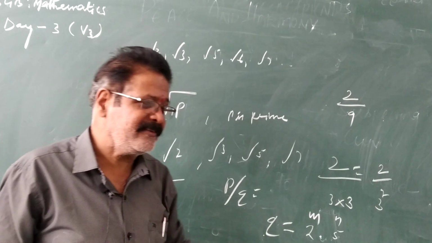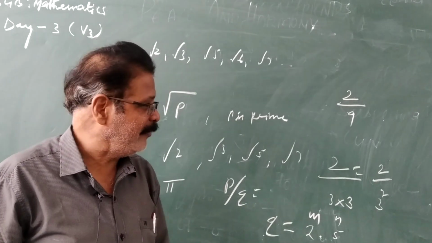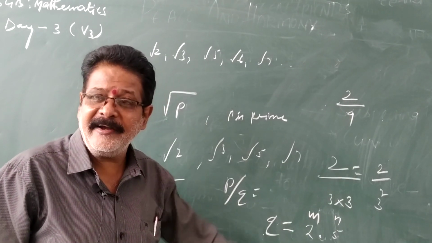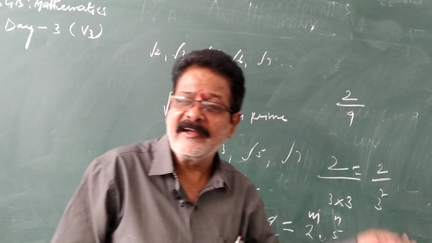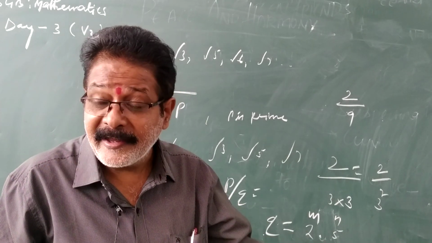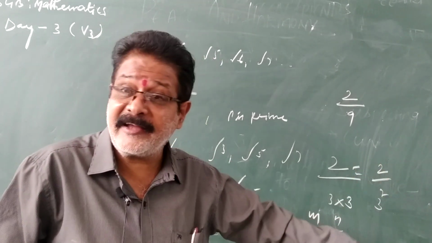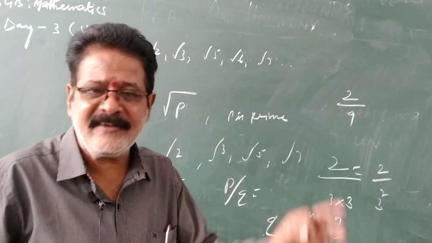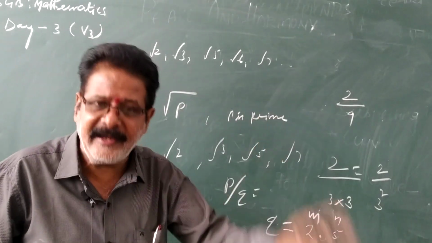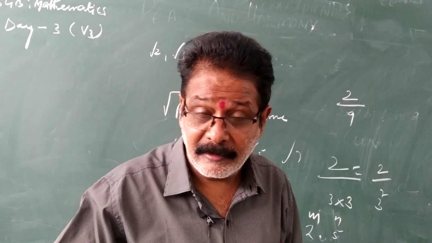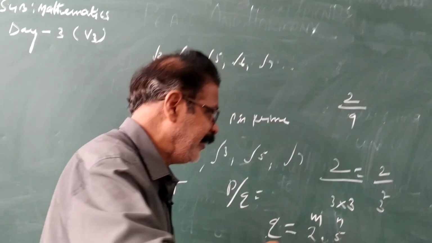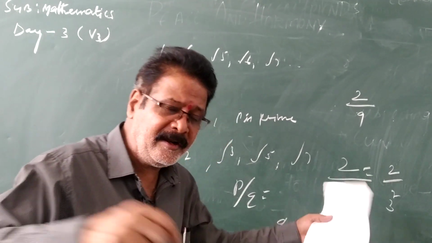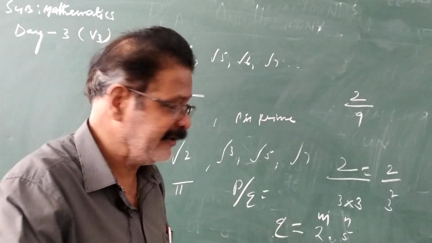The factors of 9 are 3 and 3 only, not 2 and 5. When the denominator's factors are only 2 and 5, then it is a terminating decimal. If there are factors other than 2 and 5, it is not terminating. If it is other than 2 power m and 5 power n, it is a non-terminating repeating decimal.